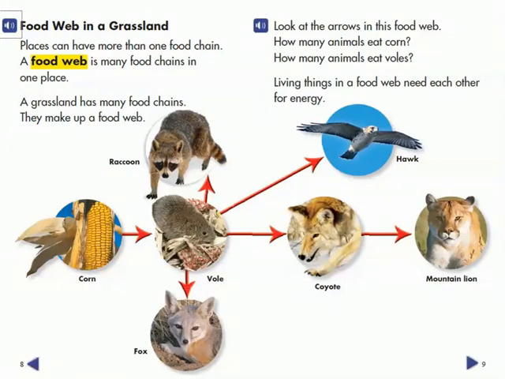Food web in a grassland. Places can have more than one food chain. A food web is many food chains in one place. A grassland has many food chains. They make up a food web.